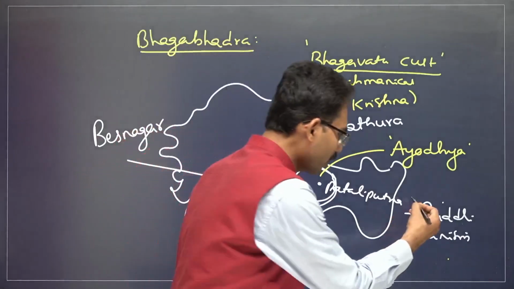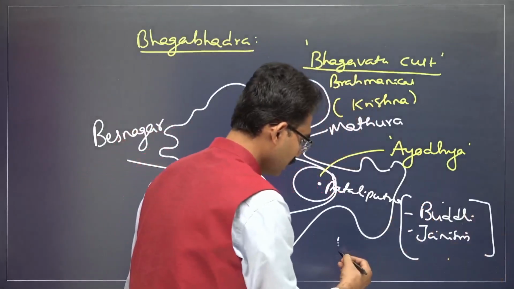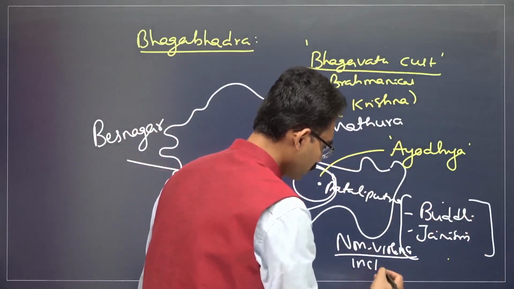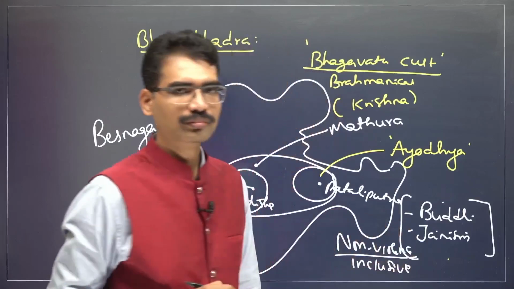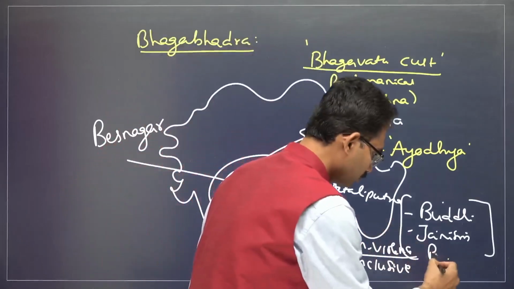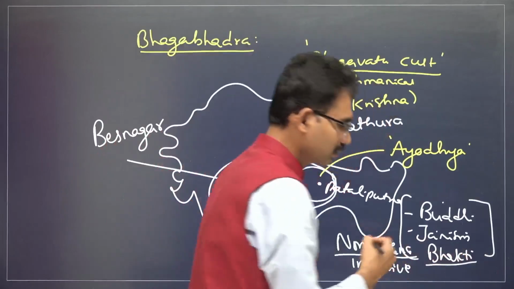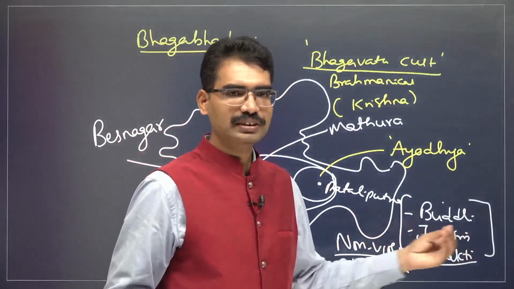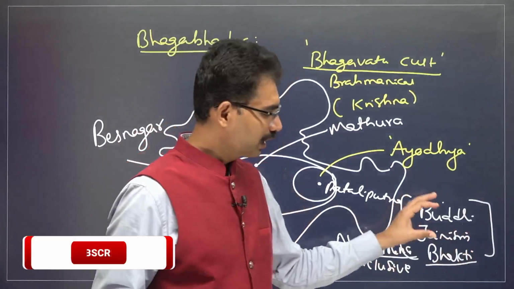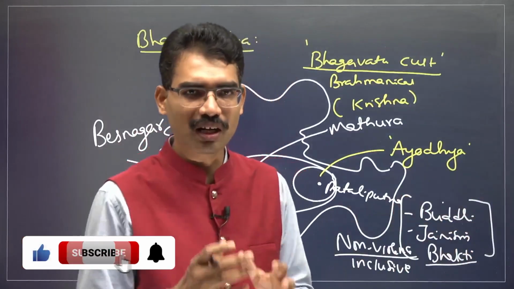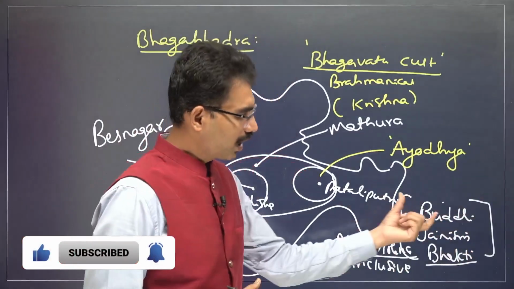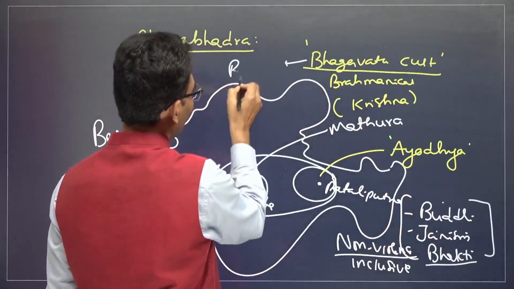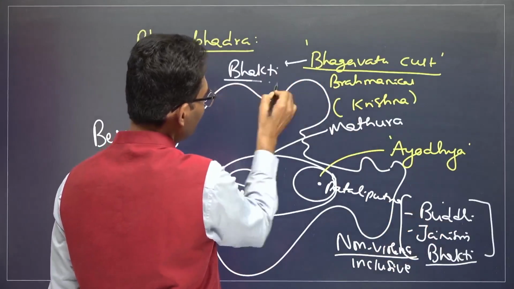What is the core principle of Buddhism and Jainism? This is non-violence, an inclusive approach, Bhakti tradition. That means some people even started worshipping heroes of Jainism in the format of images. In the format of images, Buddha also being worshipped. Now, a Bhakti is emerging. This is a kind of Bhakti movement in Brahmanical tradition also.